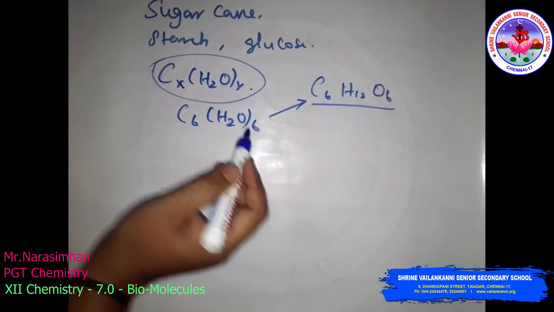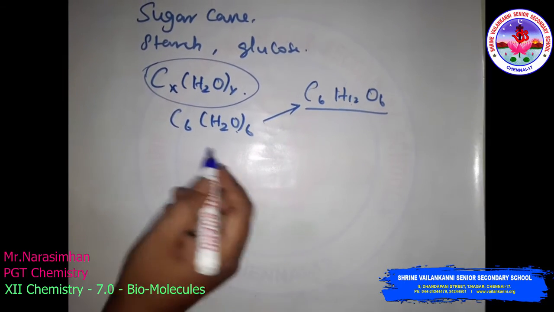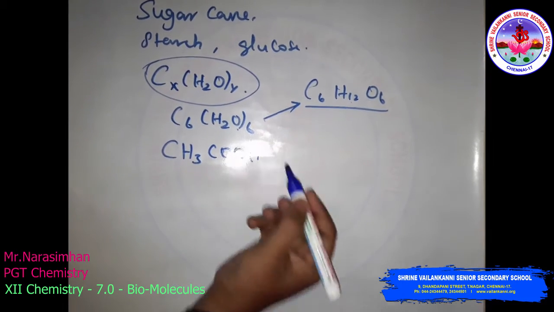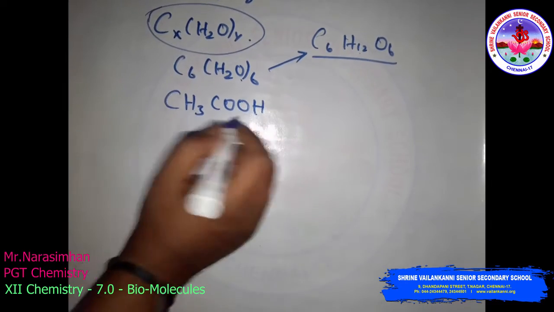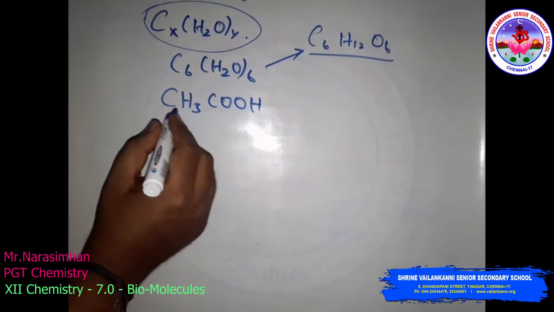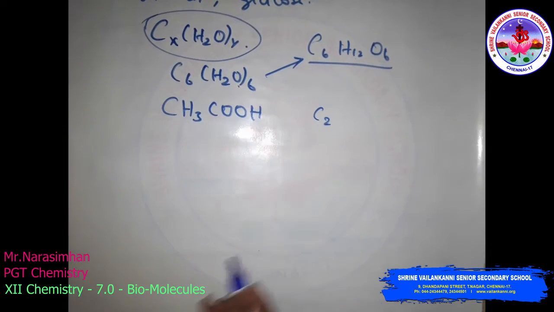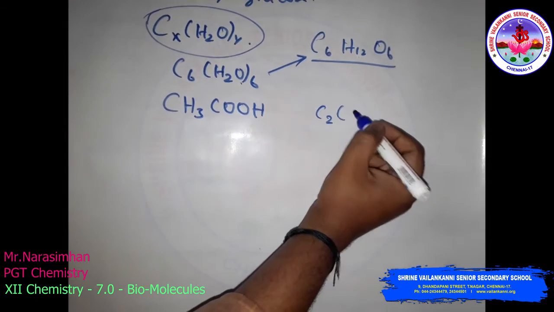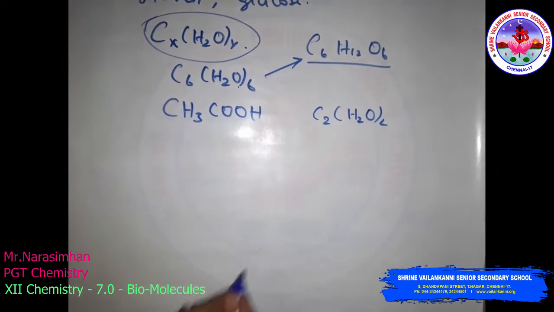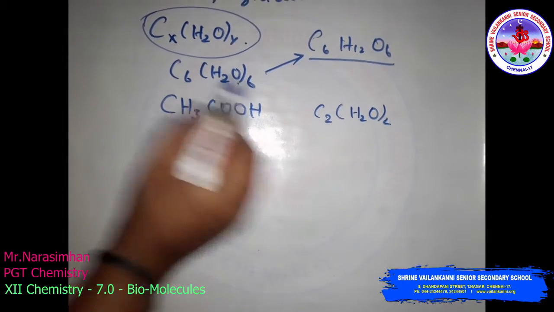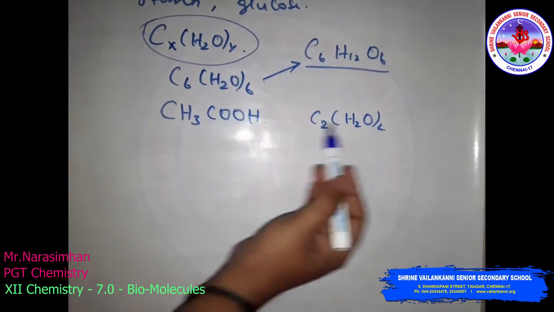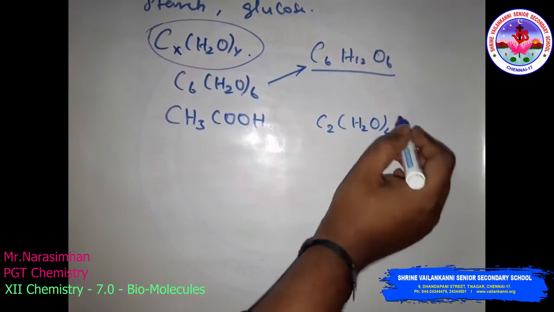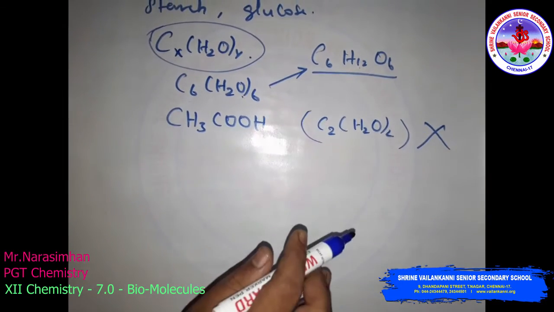But not all compounds that fit are carbohydrates. For example, acetic acid. The acetic acid formula is CH3COOH. That is C2, hydrogen 4, and oxygen 2, so C2(H2O)2. It fits into this formula: 2 twos are 4, so 4 hydrogen, oxygen 2 and carbon 2. It fits this formula, but this is not a carbohydrate.